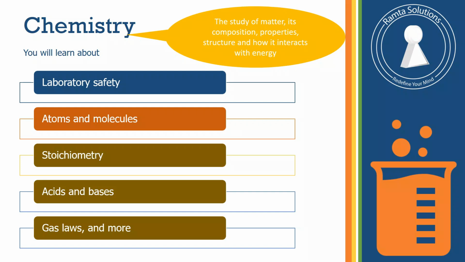Again, you will be studying atoms and molecules. This you have learned about from your grade 8 and 9, even grade 7. You have learned about the atoms from grade 7, right? So now you're going to get deeper into this. You're going to look at different atomic models that have contributed to whatever model that we are using today. You're also going to use stoichiometry, which is one powerful aspect of chemistry.